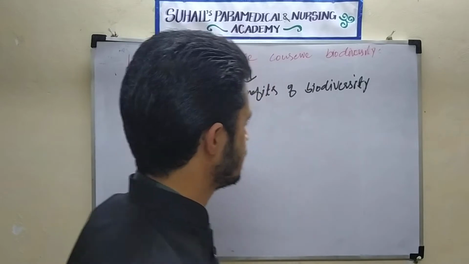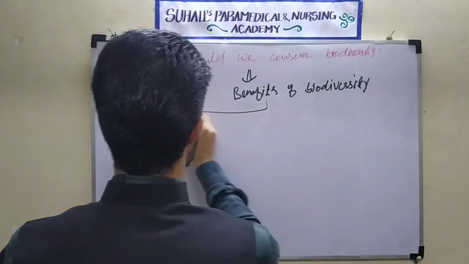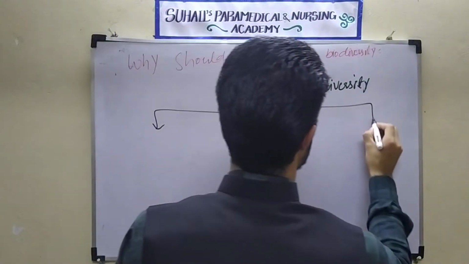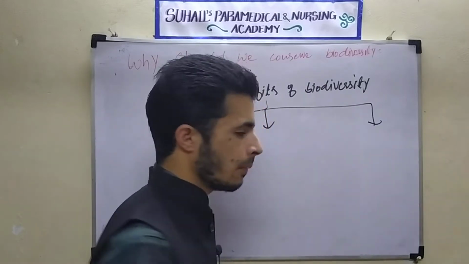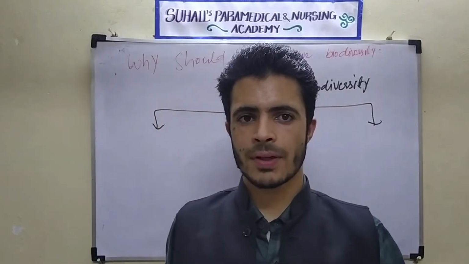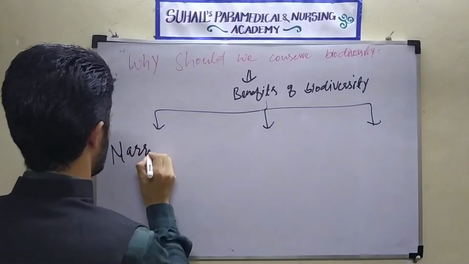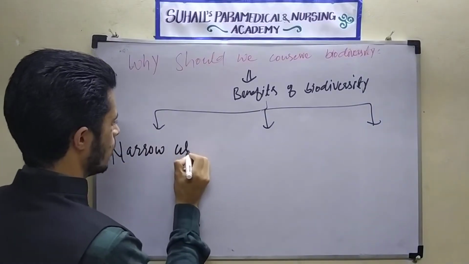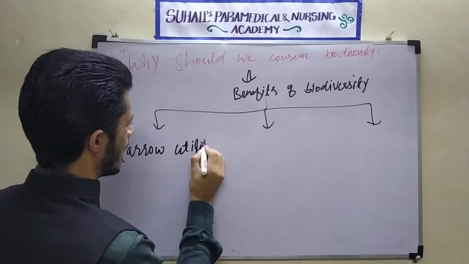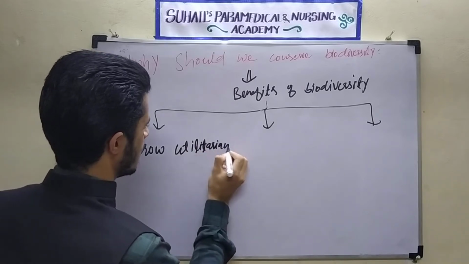What I am going to say is that I want to divide the benefits of biodiversity into three parts. In three ways we are getting the benefits of biodiversity. One is called narrow utilitarian reasons.